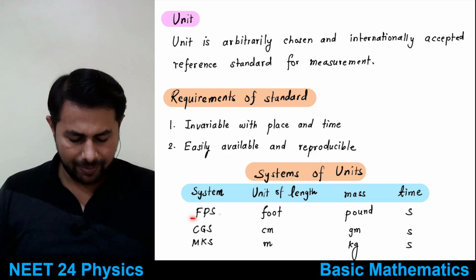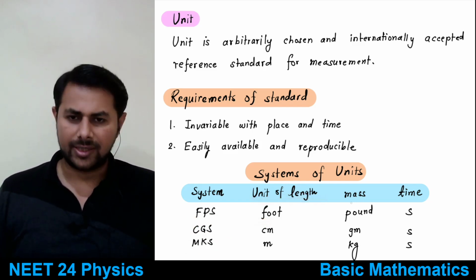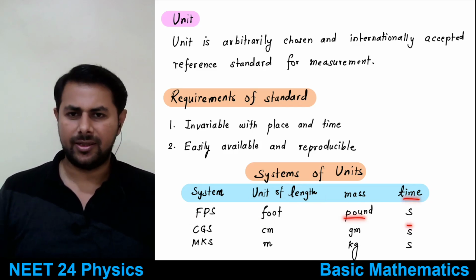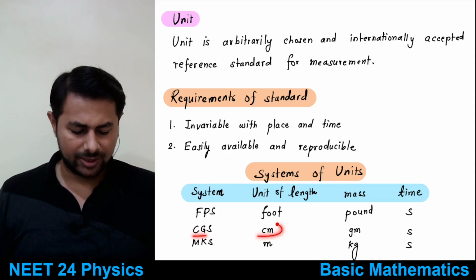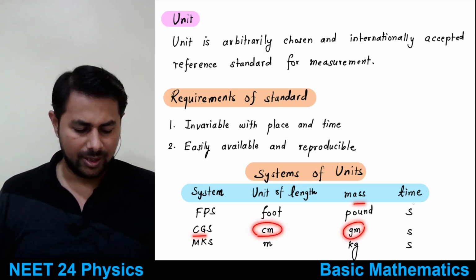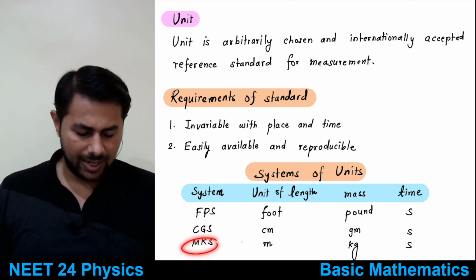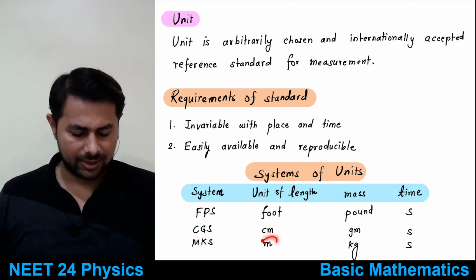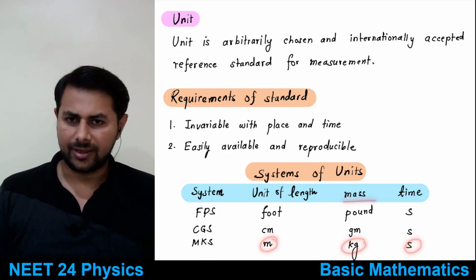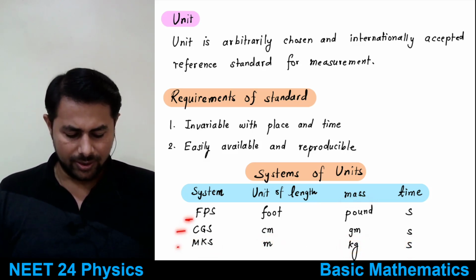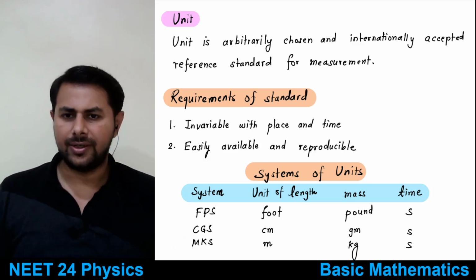So what is FPS? In the FPS system, the unit of length is foot, unit of mass is pound, unit of time is second. In CGS, unit of length is centimeter, unit of mass is gram, and unit of time is second again. And in the MKS system, the unit of length is meter, unit of mass is kg, and unit of time is second. So these were used in different parts of the world, right?